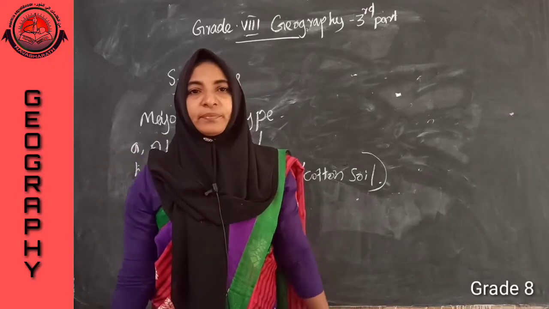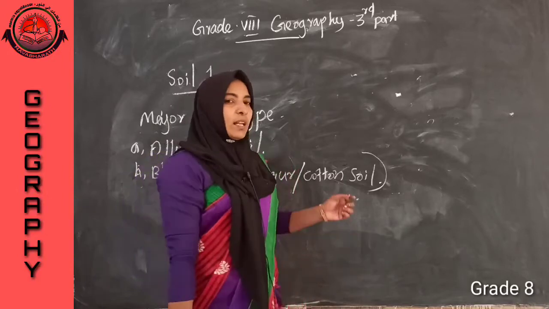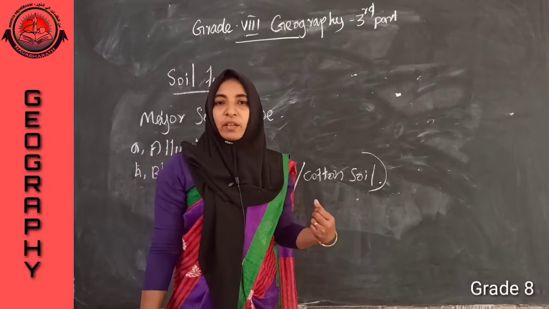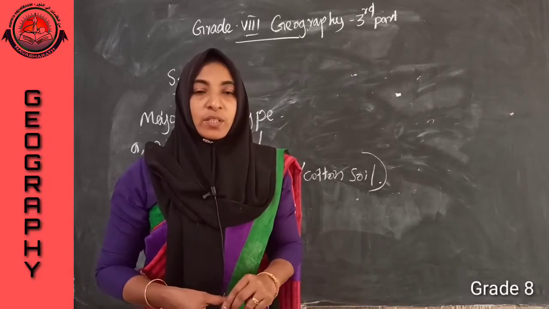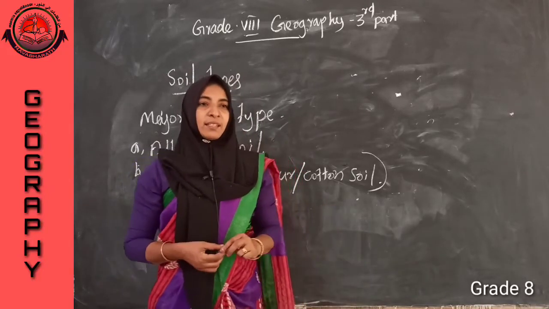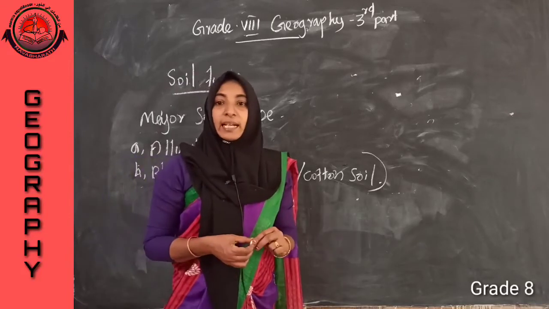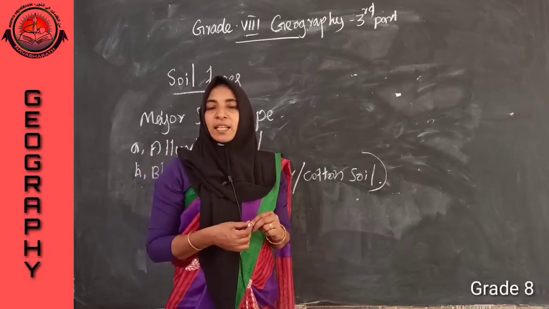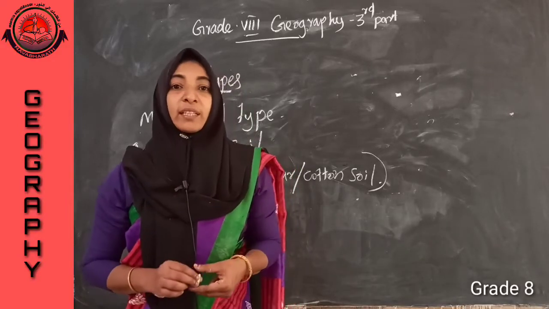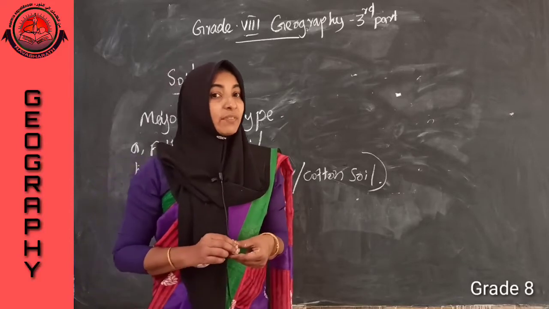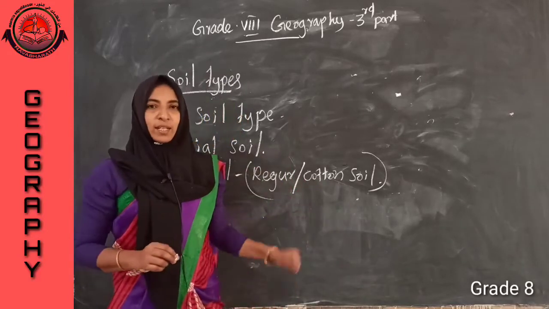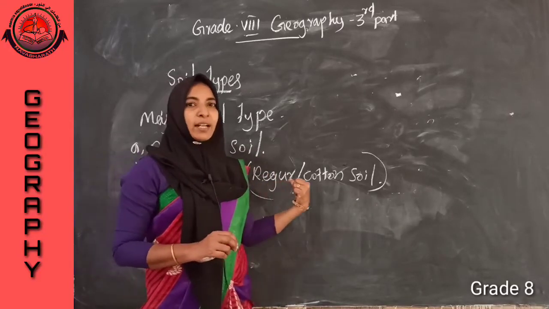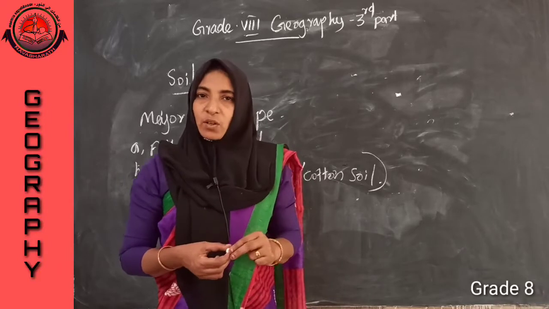It is formed from igneous rocks. Black soil is formed from where? Igneous rocks, very rich in minerals. Black soil is very rich in minerals. Especially it is suitable for the cultivation of cotton. That is why it is known as cotton soil. Listen, cotton soil is formed from where? Igneous rocks.